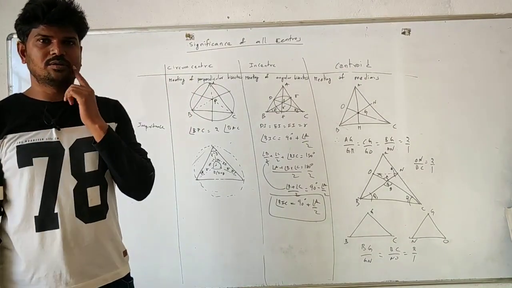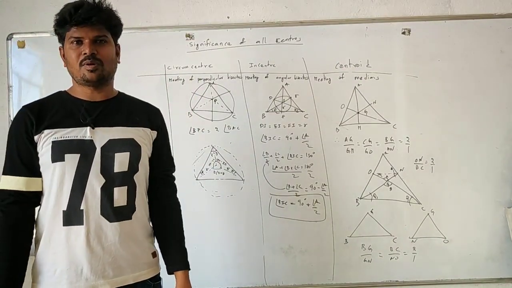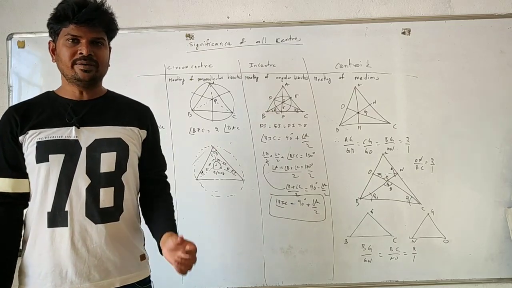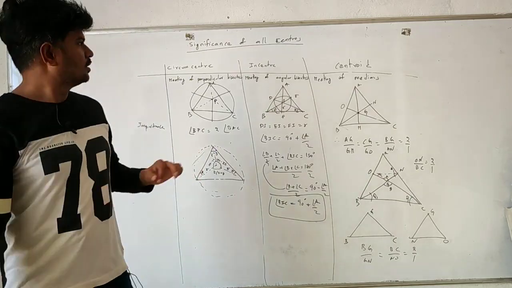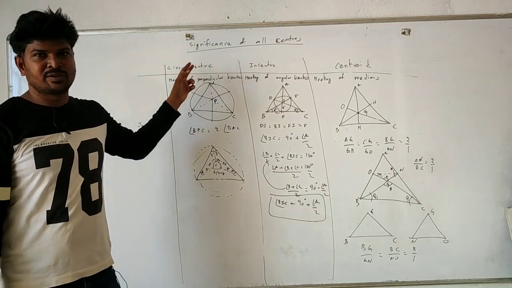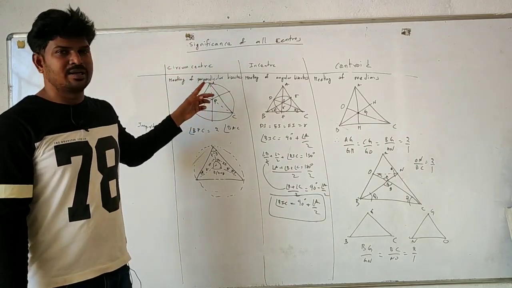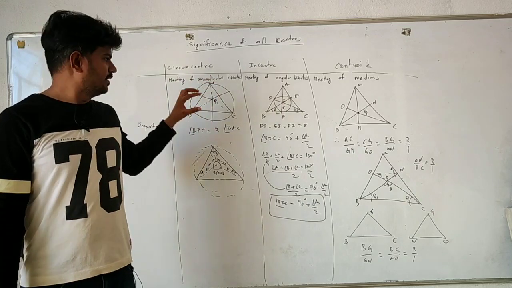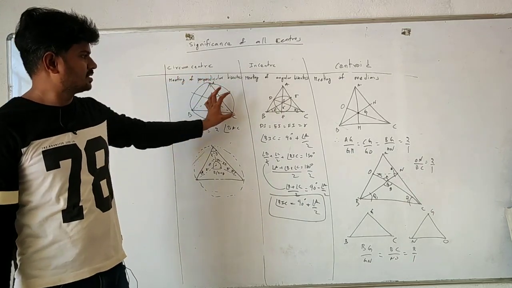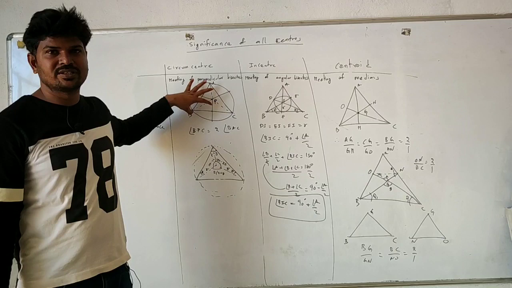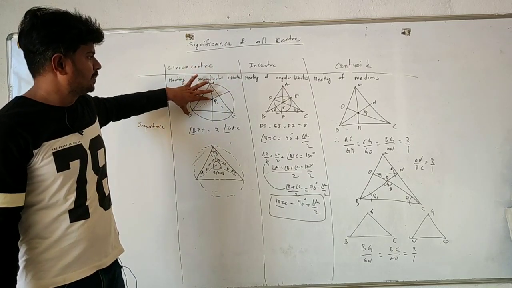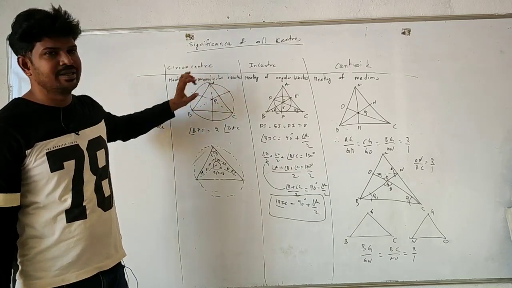Let's discuss the importance of these centers in problem solving in geometry, along with proofs. In a circumcenter, as I told you already, the circumcenter is nothing but the meeting of perpendicular bisectors. What is the importance of the circumcenter? It is equidistant from all the vertices. That is, BP is equal to PC is equal to PA.